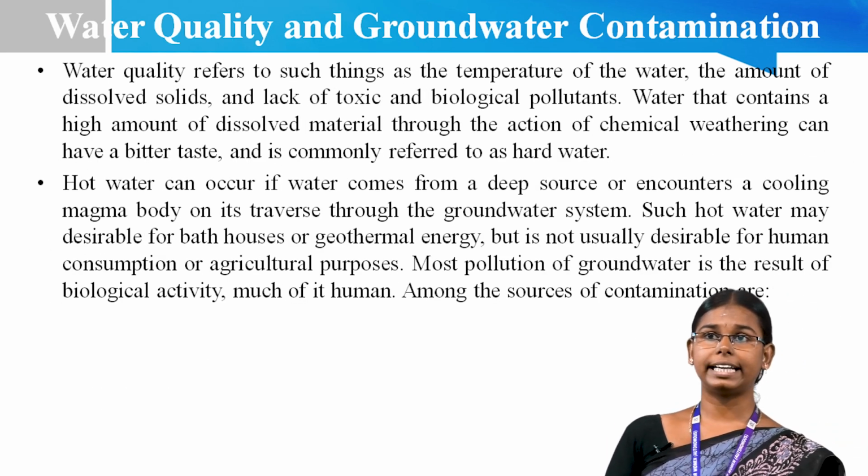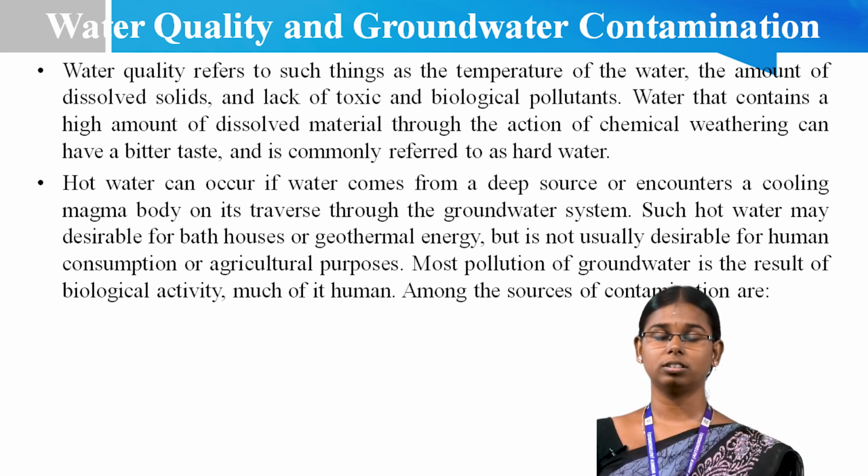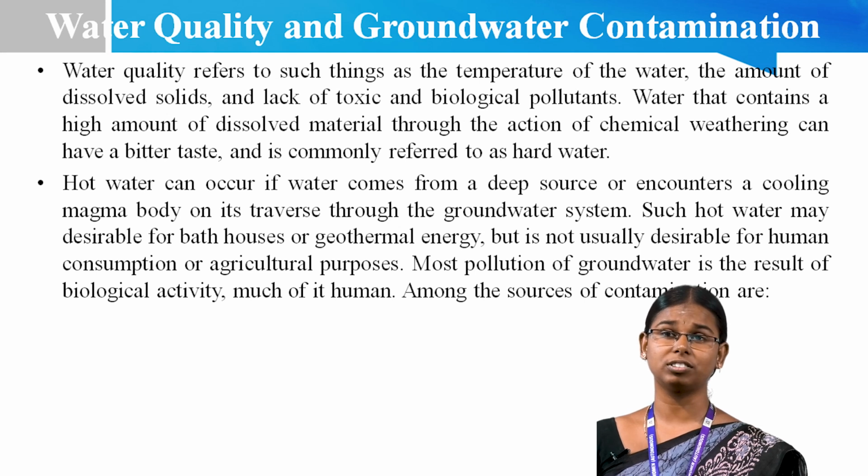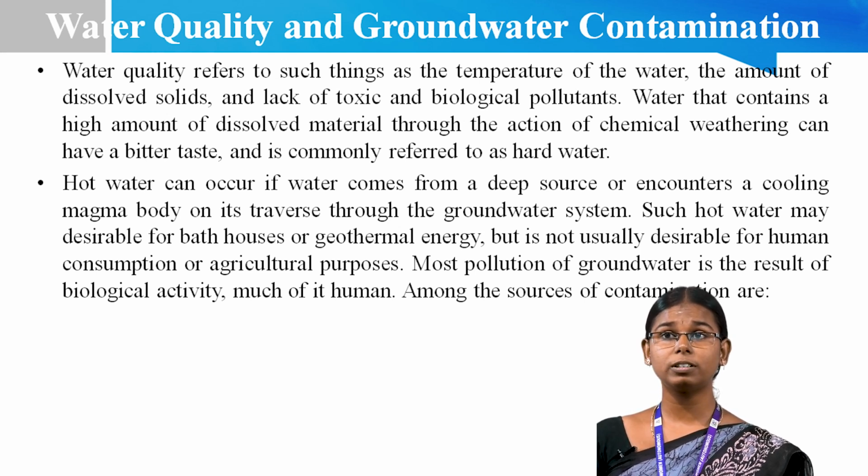Then, water quality and groundwater contamination. Water quality refers to such things as the temperature of the water, the amount of dissolved solids, and the lack of toxic and biological pollutants. Water that contains a high amount of dissolved material through the action of chemical weathering can have a bitter taste.